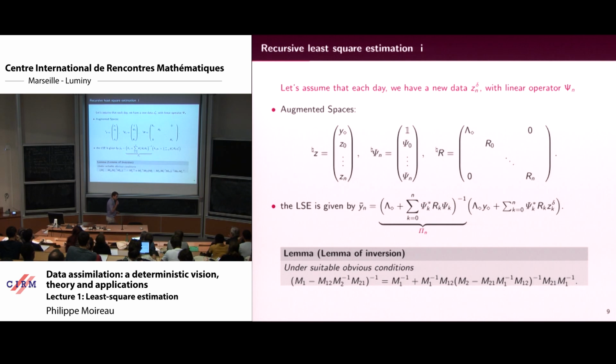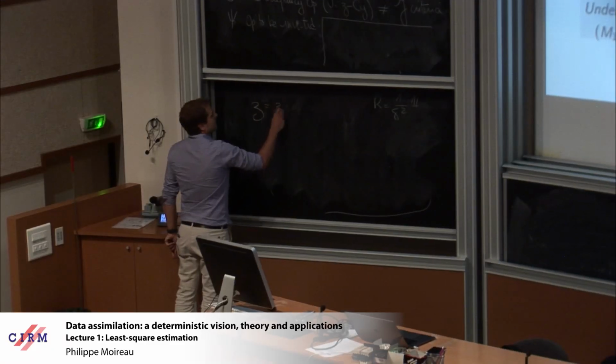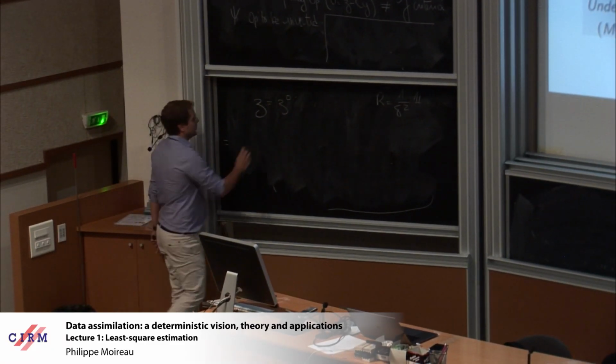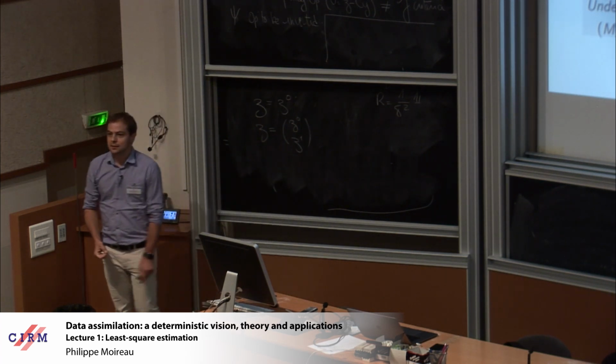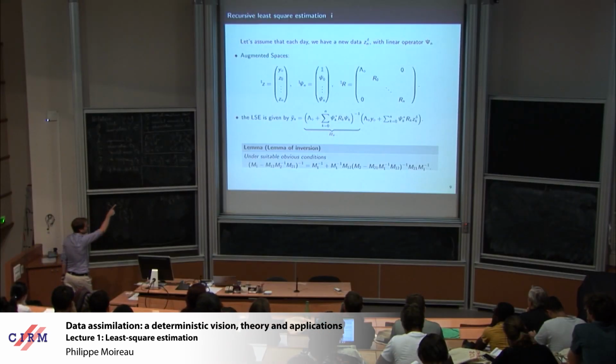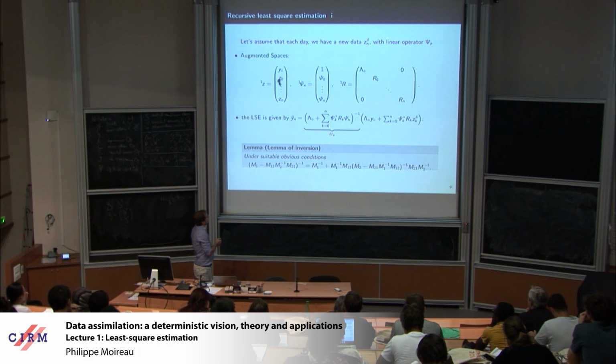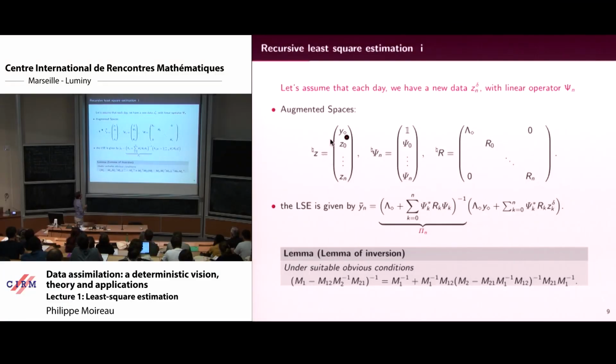But then, the third day, you come back with a third observation. And then a new one, and then a new one, and then a new one. And each day, your problem is bigger, because you start with an observation at the first day, but then at the second day, your observation is something like that, and then Z0, ..., Zn. So at day n, you have to invert something like that.